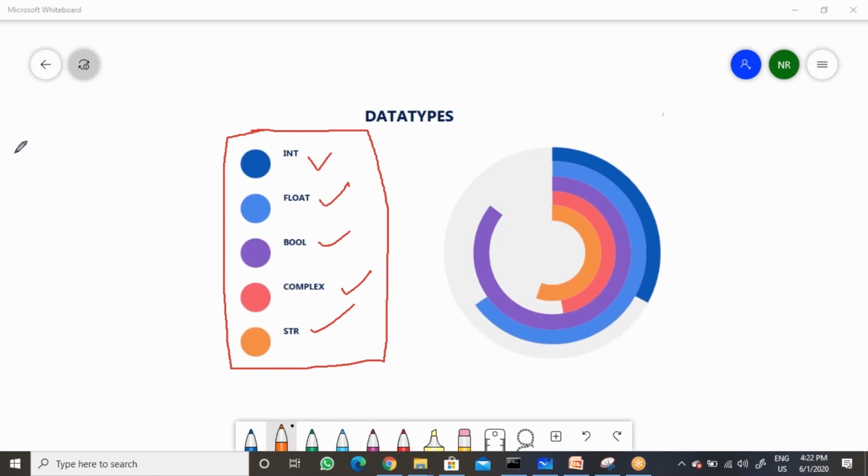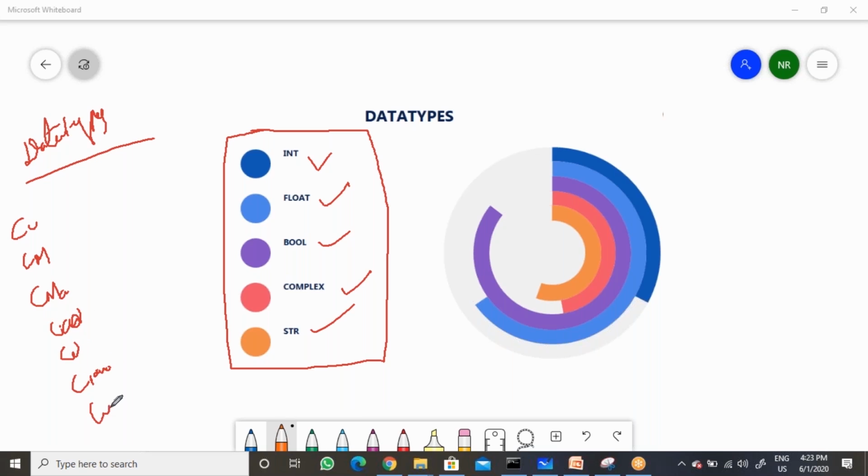See, first we need to understand why we need to use data types. For example, if you are running a company, then you need to store data like customer name, customer mobile, mail address, customer address, customer pin code, customer paid amount, and then customer PAN card, etc. So we need to store different types of data.